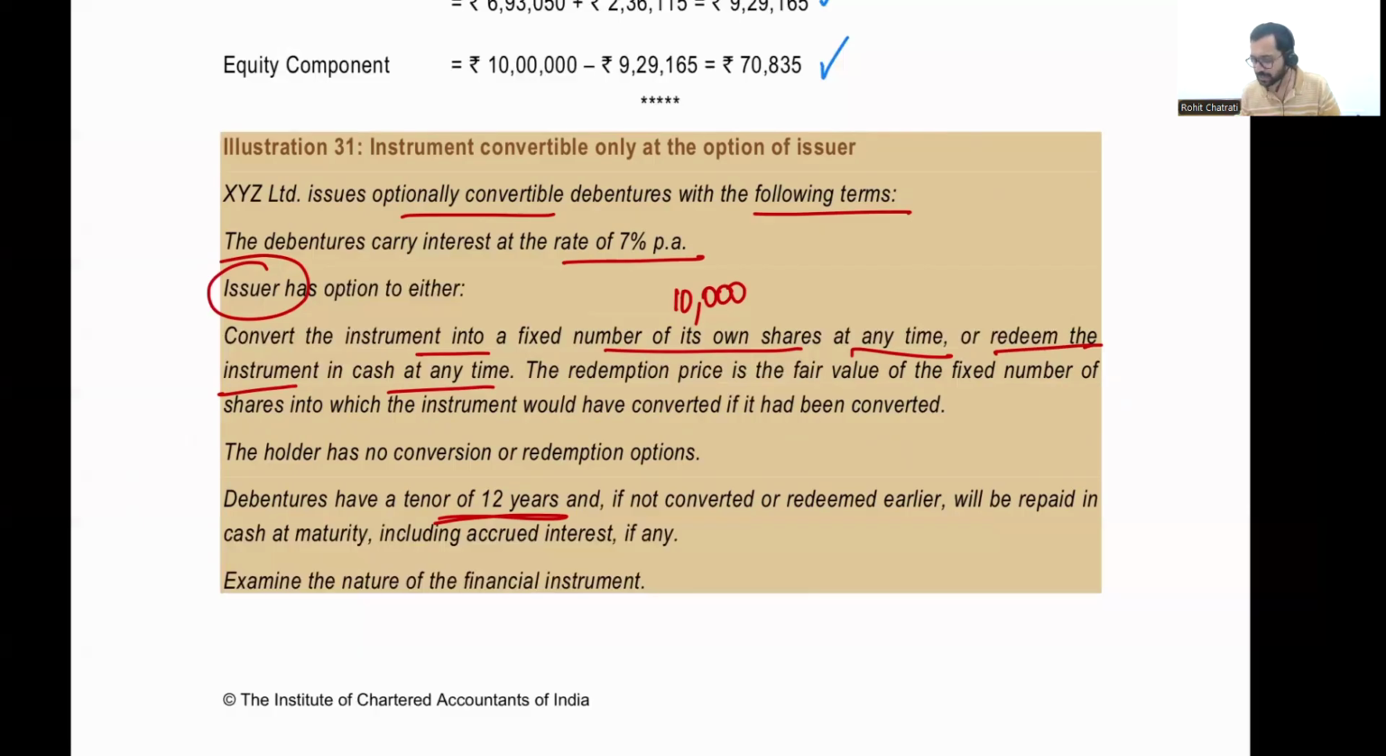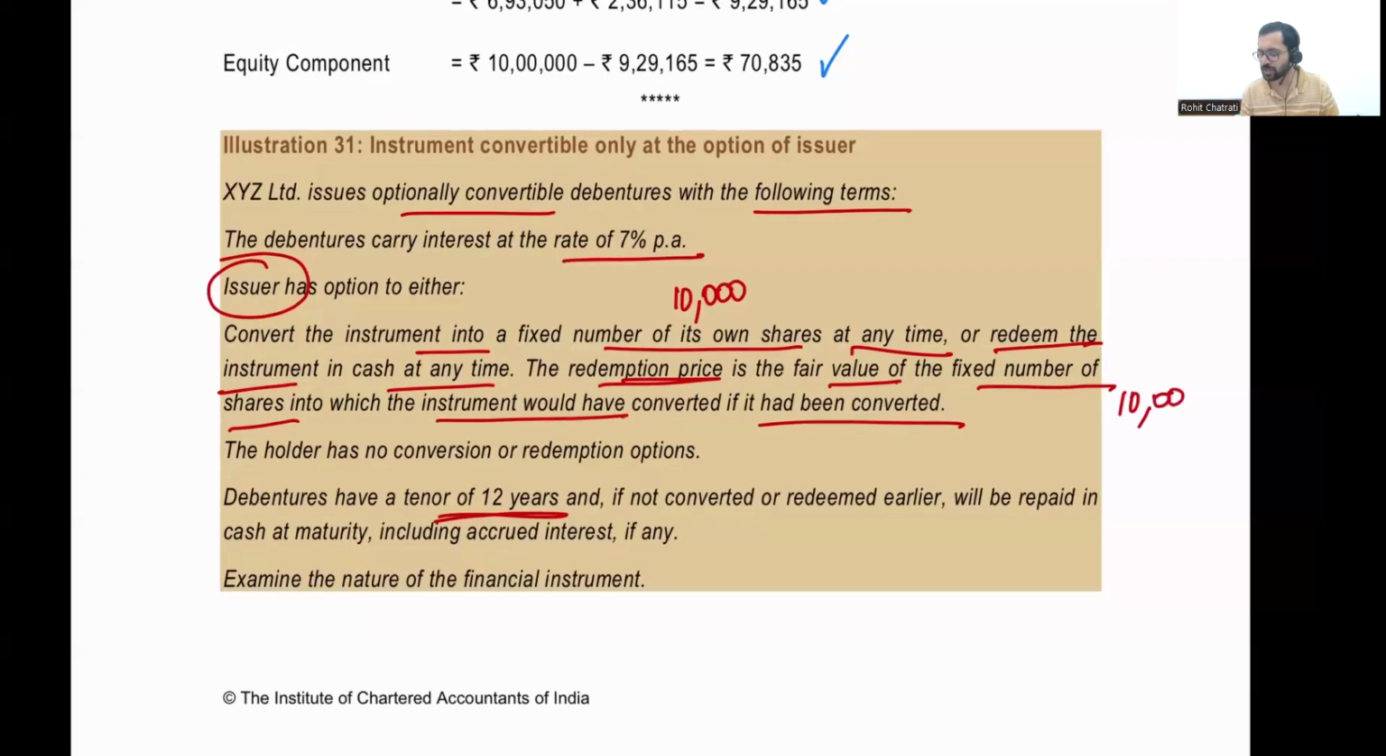The redemption price basically means the amount of cash that I will have to give. It is the fair value of the fixed number of shares into which the instrument would have converted if it had been converted. What they're saying is, if the issuer chooses to redeem the instrument in cash, the amount of cash that it will have to pay would be equal to 10,000 multiplied by fair value. How did I get 10,000? 10,000 is the number of shares that would have been issued, right? So 10,000 multiplied by the fair value per equity share will be the redemption price.